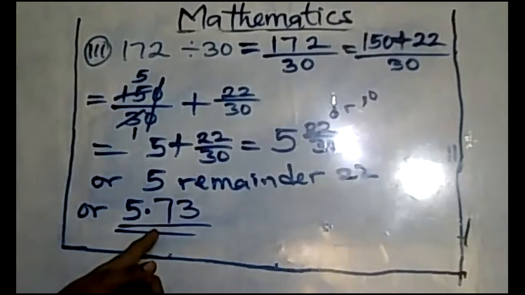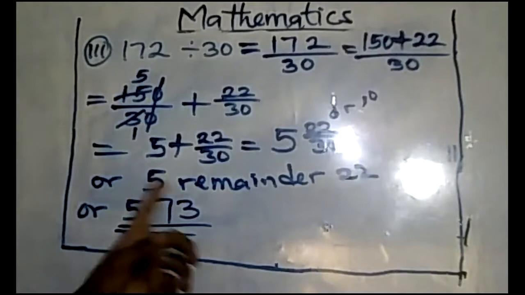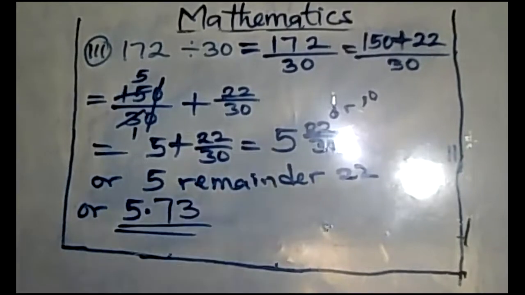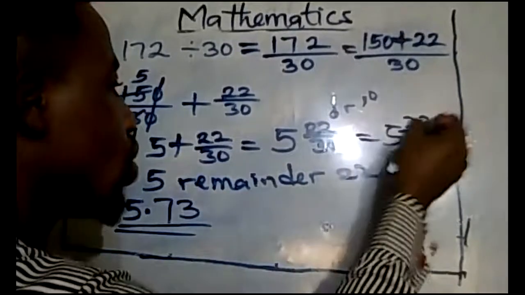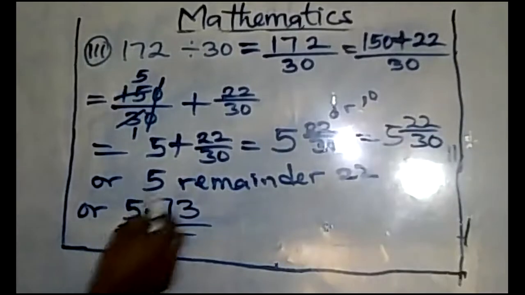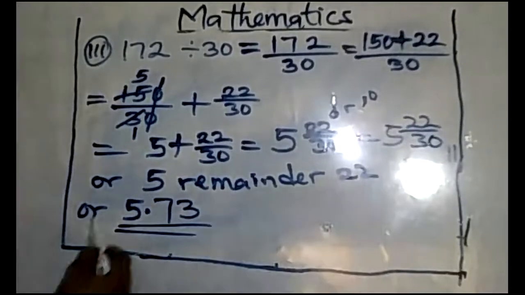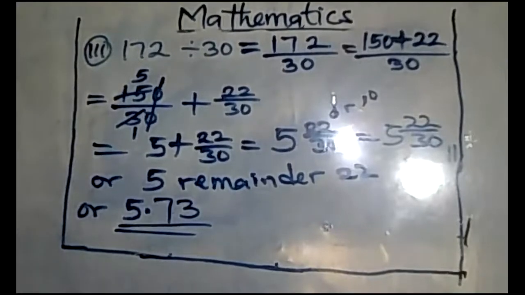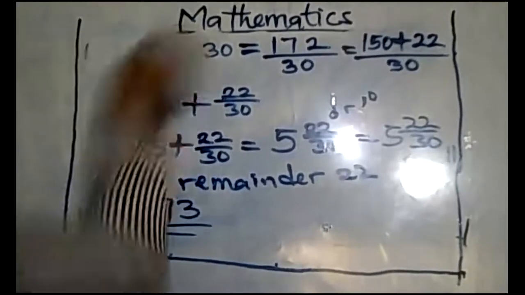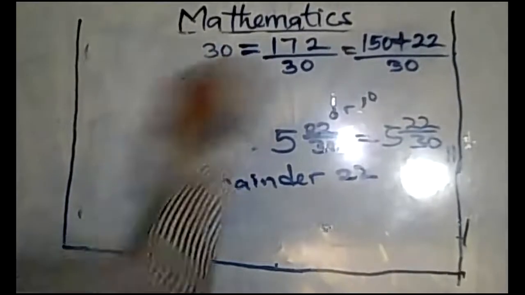Now it is safe for us to stop here. So your answer can be 5 whole number 22 over 30, or 5 remainder 22, or 5.73.